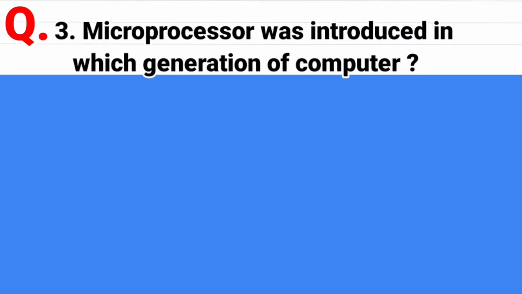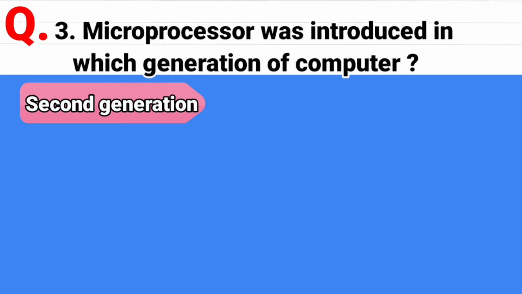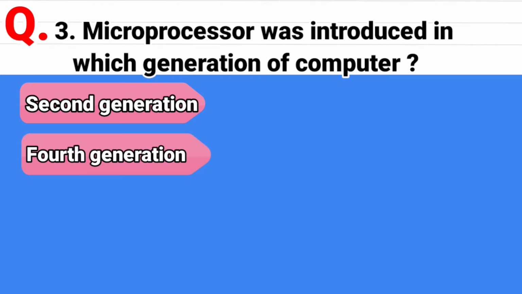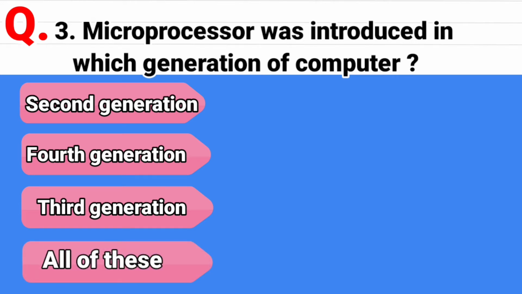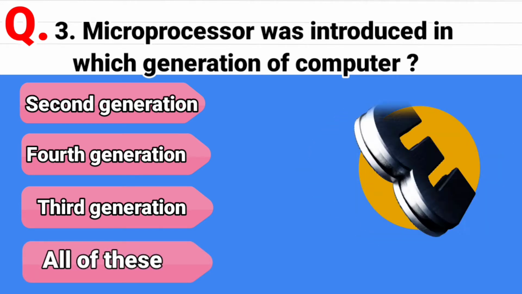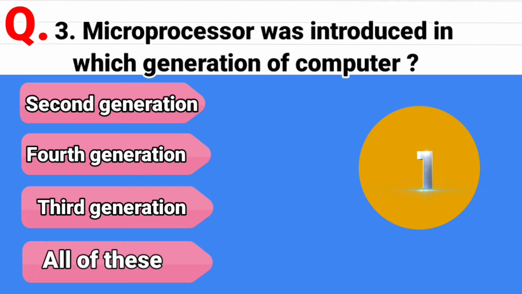Question 3. Microprocessor was introduced in which generation of computer? And the options are second generation, second option is fourth generation, third option is third generation, and last option is all of these. And the correct answer is fourth generation.